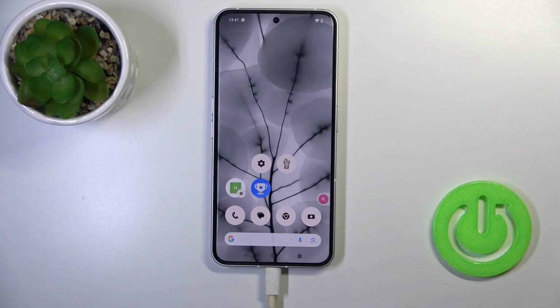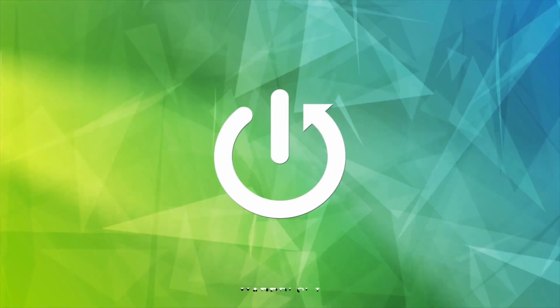Hi, today I'm with Mi Nothing Phone 2 and I'll show you how to mute ringtone on this device.